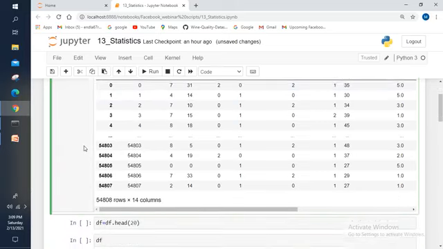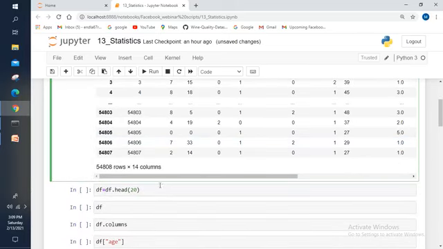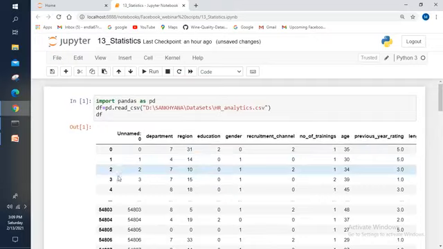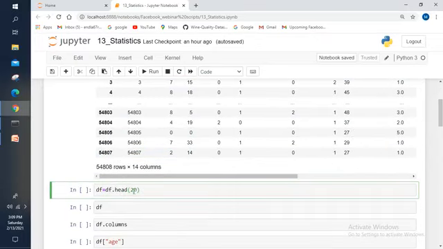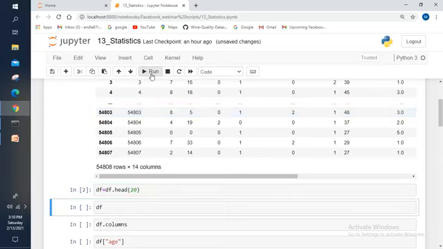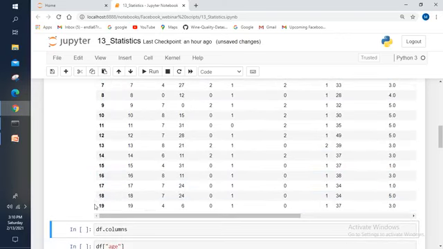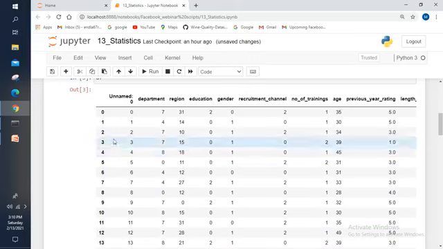Right, now from the entire data I'm just taking the top 20 samples. I'm taking the first 20 samples, and I'm going to store that into the same df variable. Let me execute this one and let me show you the data frame now. Yes, with the 20 samples, the data frame is there. Here you can observe 19 samples, but the indexing starts from 0. So along with the 0, totally 20 samples are there. I have taken 20 samples from the data set.